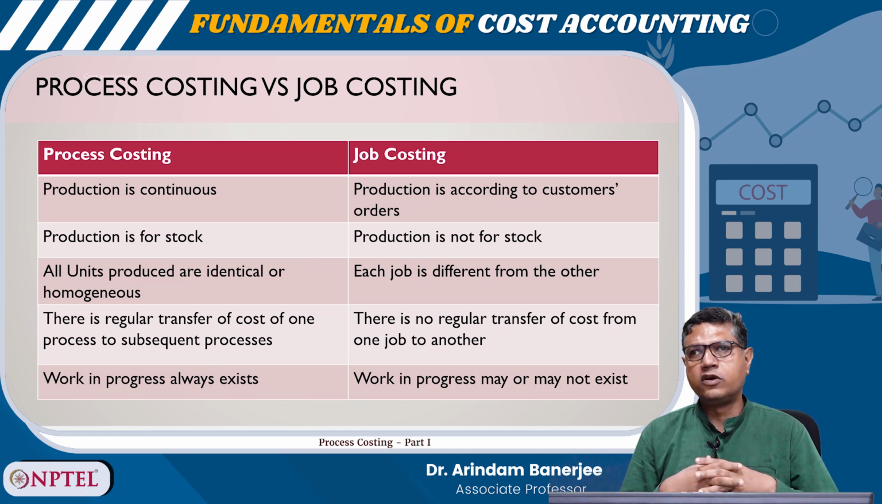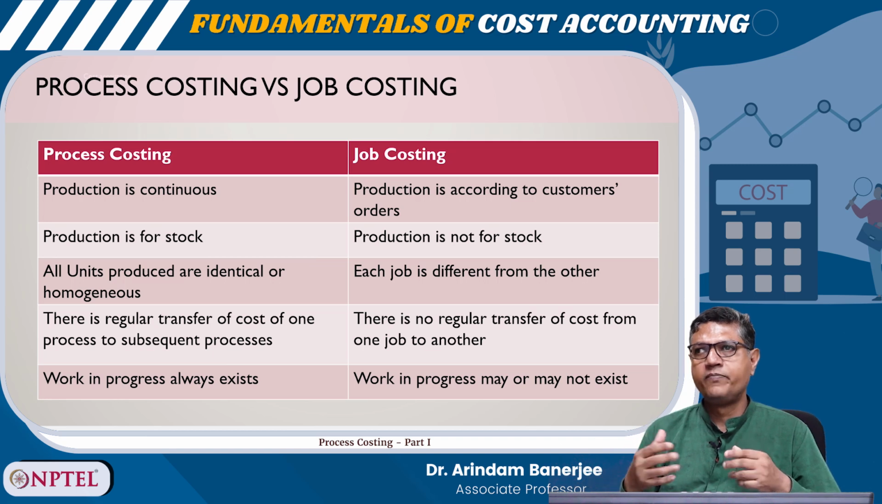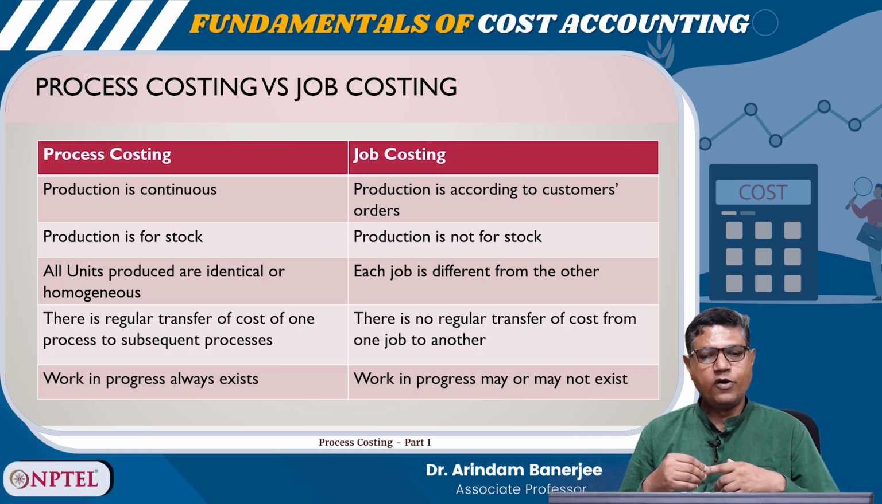So, there are a few differences between process costing and job costing. In case of process costing, production is continuous. In case of job costing, production is according to customers' orders. In process costing, production is for stock. In job costing, production is not for stock. In process costing all units produced are identical or homogeneous, while each job is different from the other.